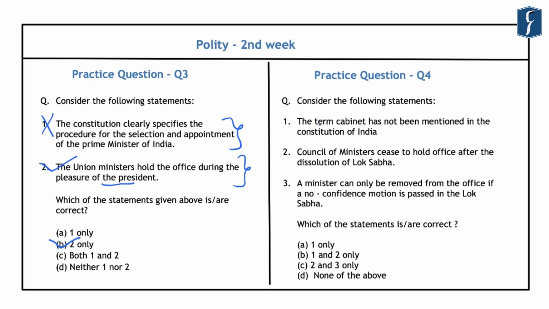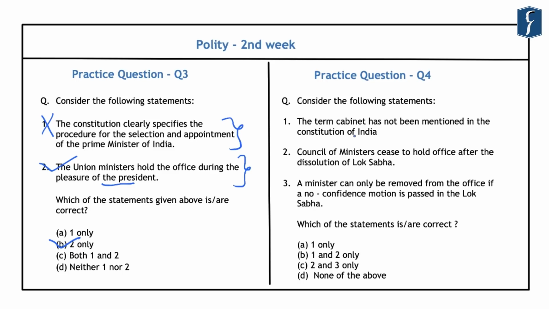Now regarding the first statement, you should know that the term Council of Ministers has been mentioned in Articles 74 and 75 of the Constitution. And they were provided in the original Constitution itself. However, this term cabinet was nowhere mentioned in the original copy of the Constitution. And this term cabinet was inserted under Article 352 of the Constitution in 1978 by the 44th Constitutional Amendment Act. Now, Article 352 originally deals with the proclamation of national emergency,